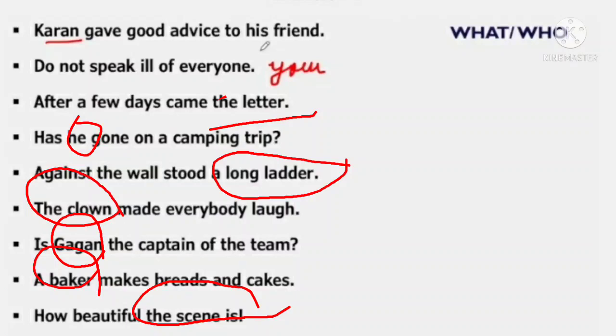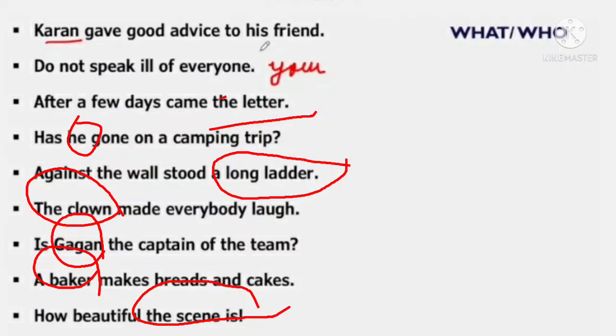Second sentence: do not speak ill of everyone. It is an imperative sentence, and in an imperative sentence the subject is always you, and you is understood. And after a few days came the letter. What came after a few days? Answer is the letter. So the letter is the subject.